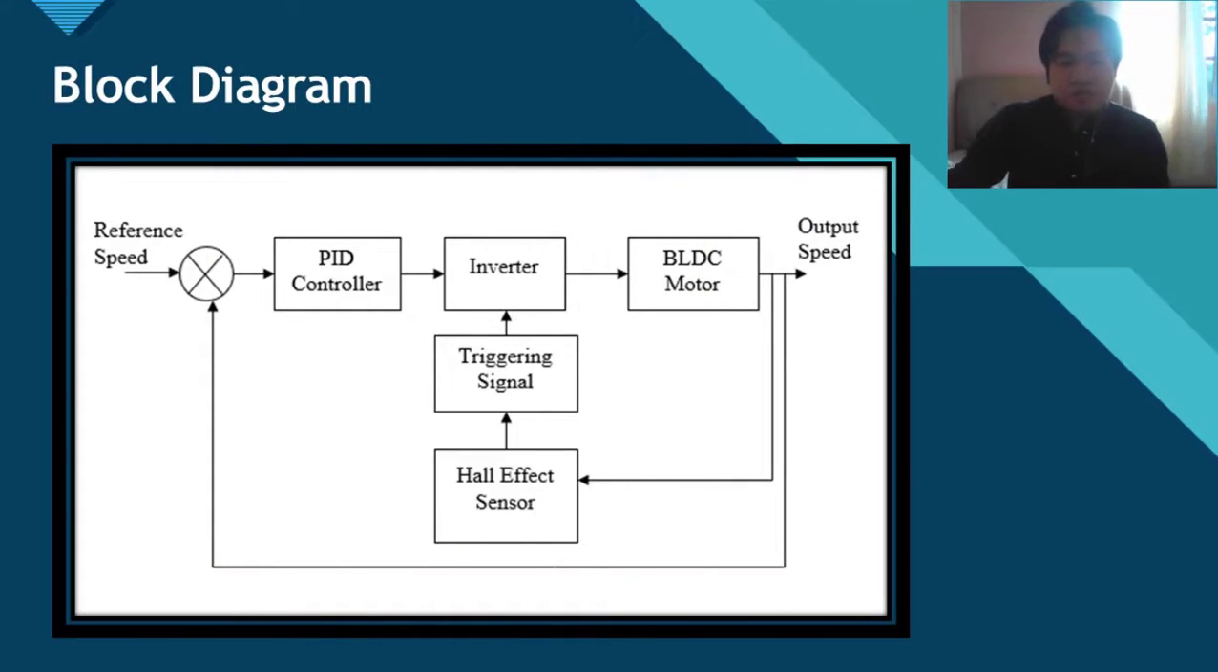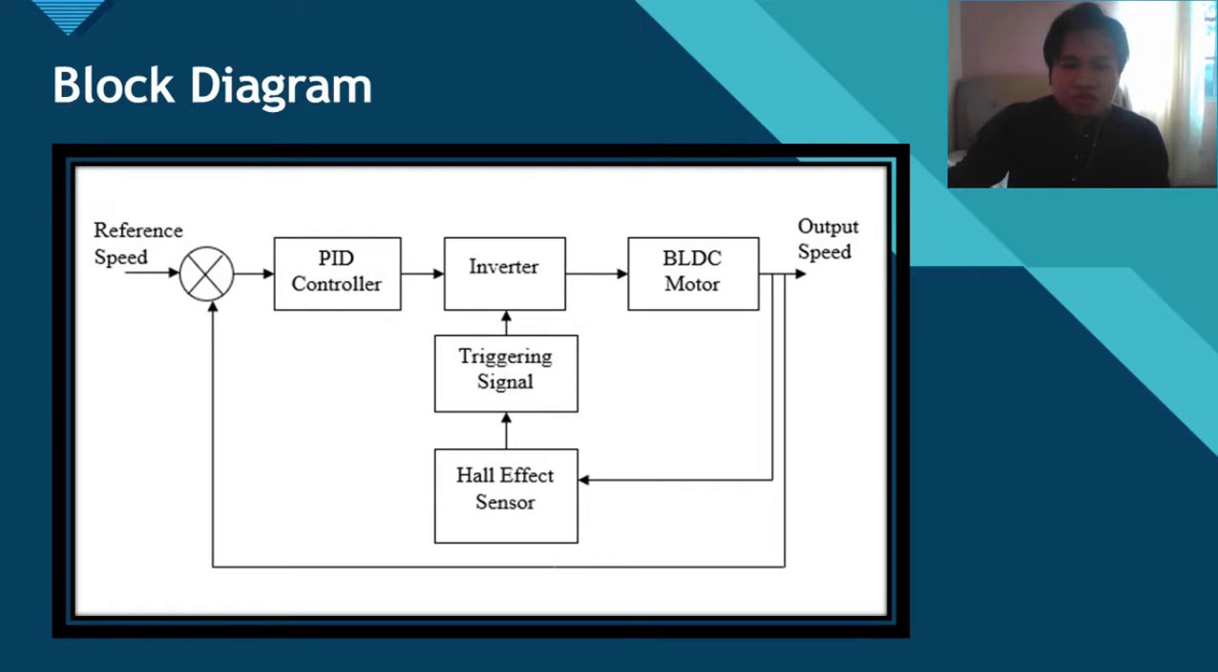First slide here is our block diagram. This is our block diagram of the system that we have designed in the methodology. So our input here is the reference speed, our controller here is our PID controller, our plant here is the inverter and the BLDC motor, and our output here is our output speed. We have a closed loop system, so we have a unity feedback which we connect from the output to the summing junction. So what we need to do is we input our reference speed, which is our desired speed, and